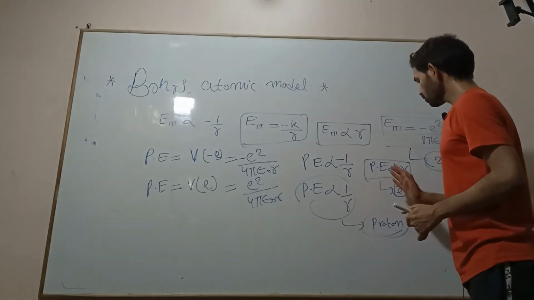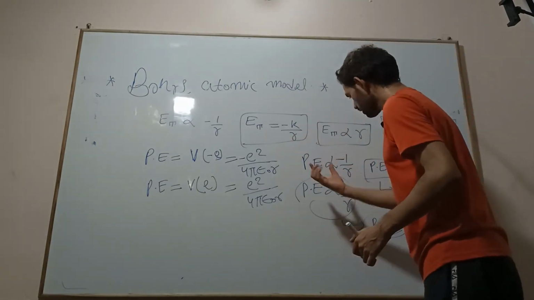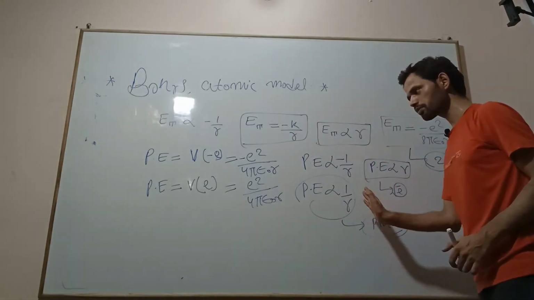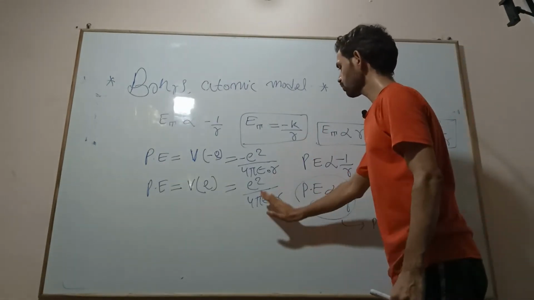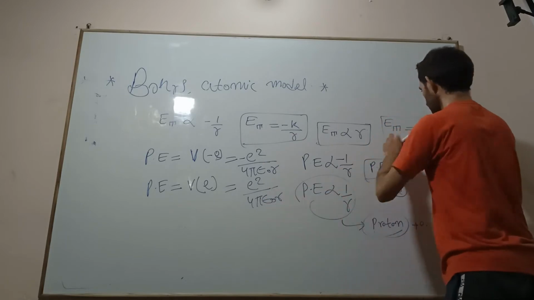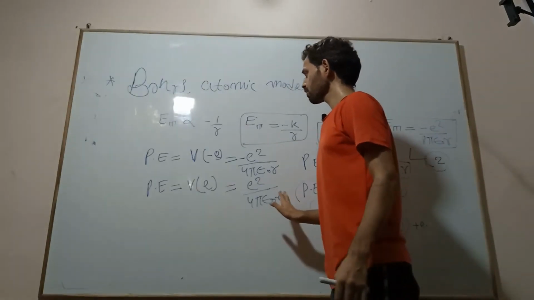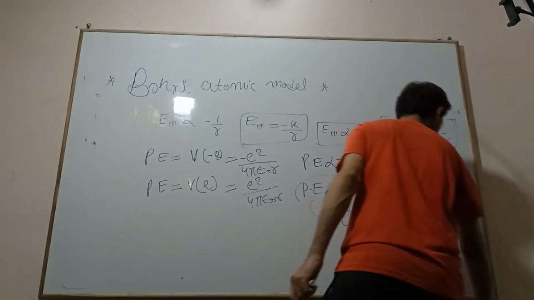The total energy is also inversely proportional in the case of the proton, because the total energy also becomes positive. When you solve, you will get positive for both total energy and potential energy for the proton. Just remember this.